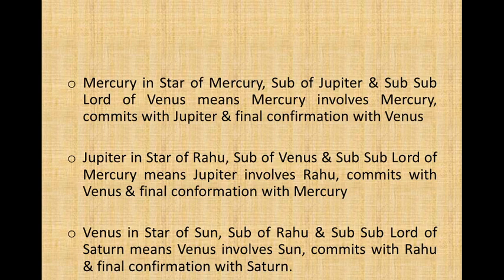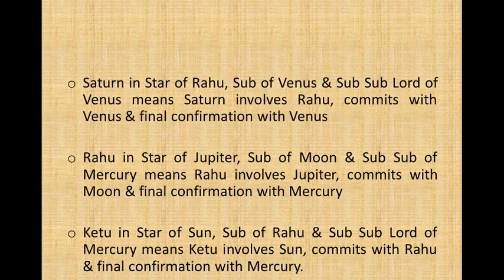Venus in star of Sun, sub of Rahu, and subsub lord of Saturn. Means Venus involves Sun, commits with Rahu, and final confirmation with Saturn. Saturn in star of Rahu, sub of Venus, and subsub lord of Venus. Means Saturn involves Rahu, commits with Venus, and final confirmation with Venus. Rahu in star of Jupiter, sub of Moon, subsub of Mercury. Means Rahu involves Jupiter, commits with Moon, and final confirmation with Mercury. Ketu in star of Sun, sub of Rahu, and subsub lord of Mercury. Means Ketu involves Sun, commits with Rahu, and final confirmation with Mercury.